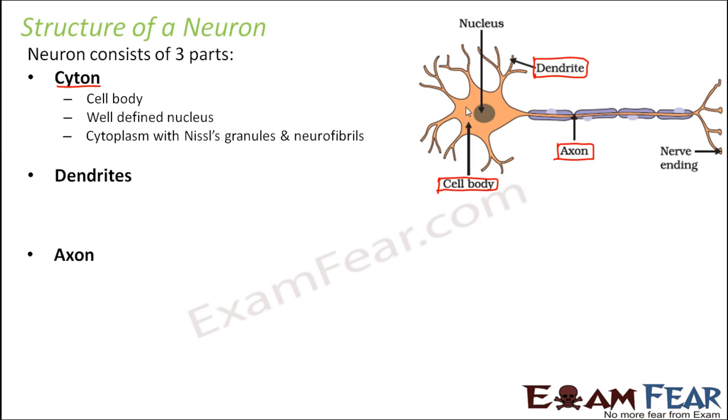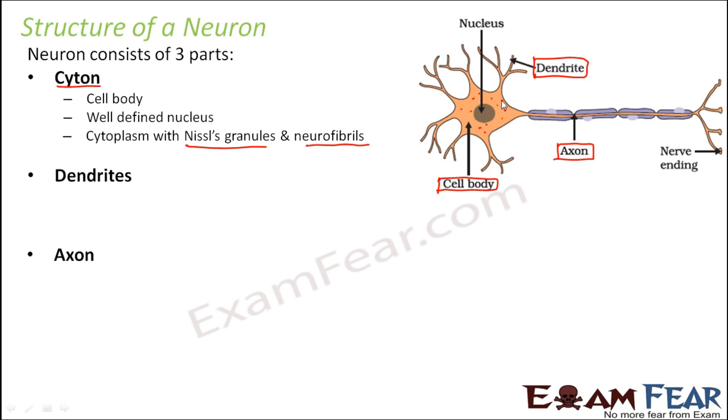It also has cytoplasm, the fluid which is present all around here. And this cytoplasm has other particles like Nissl's granules and neurofibrils. So what are Nissl's granules? These are granule-like structures present in the cytoplasm.